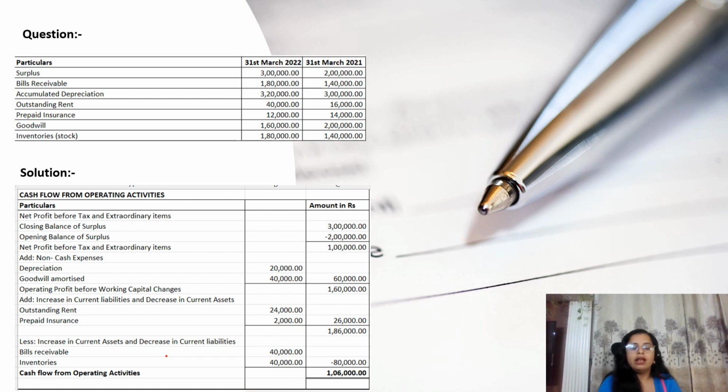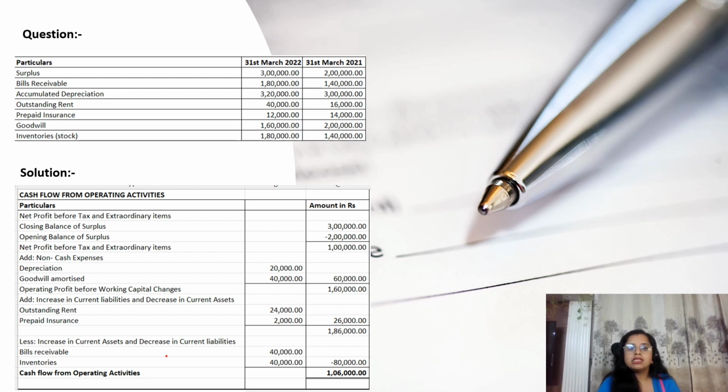Also I would like to mention that what I am telling you in the question, like it is our current asset, it is our current liability, you better write down this at the side of your question. Like on the side of the bills receivable, you must write down it is current assets, CA, so that you can easily solve this question, because our main purpose from the examination point of view is to solve the question in the better and fastest way. So let's come back. Yeah, we are at bills receivable.